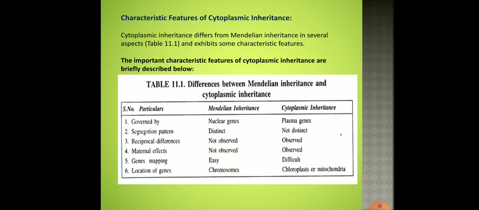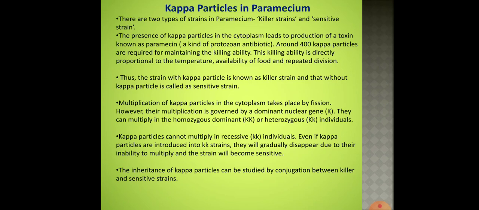Whereas cytoplasmic inheritance is governed by plasma genes, does not segregate in a distinct pattern, reciprocal differences and maternal effects are observed, and gene mapping becomes difficult because you don't know the exact location of the genes, and the location of genes here is scattered in chloroplast or in mitochondria. So this gives you a difference between cytoplasmic inheritance and Mendelian inheritance.